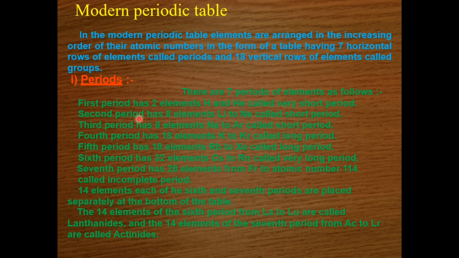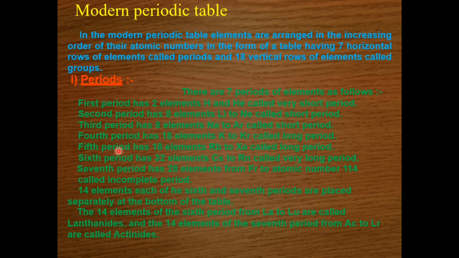When we talk about the second period, it contains 8 elements with atomic number 3 to 10. This is a short period. The third period also contains 8 elements with atomic number 11 to 18, and it is also a short period.